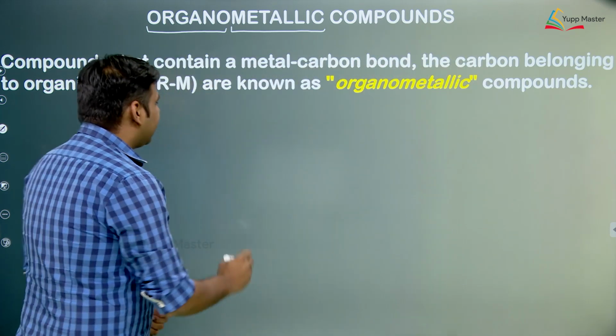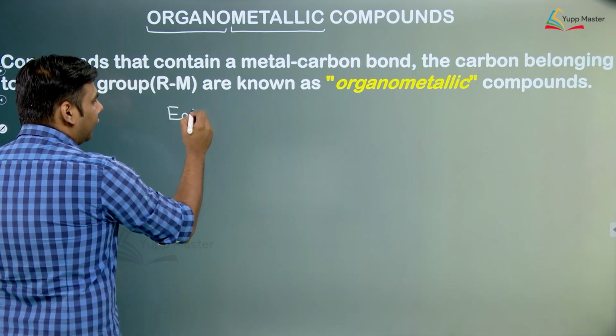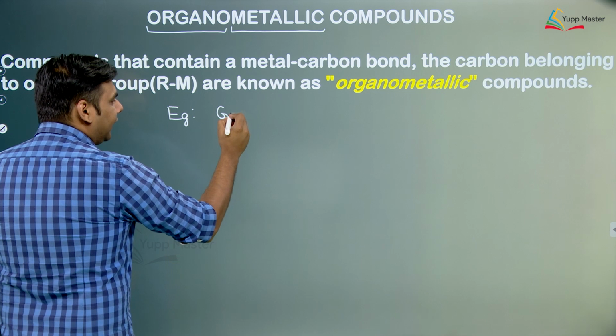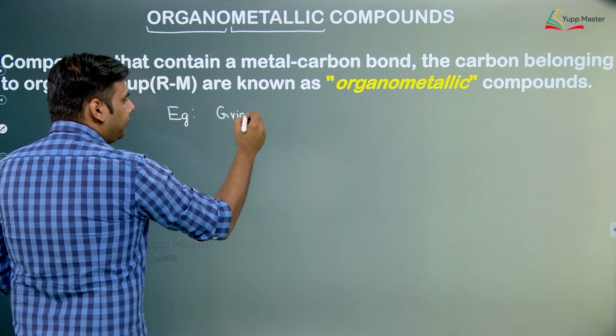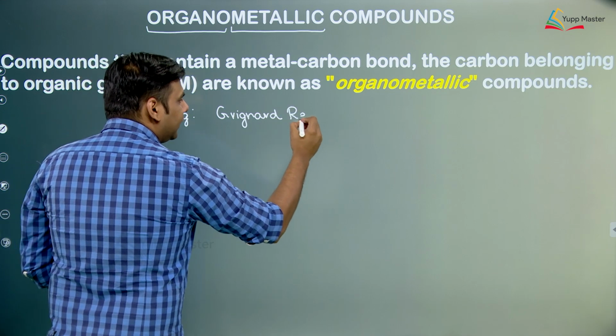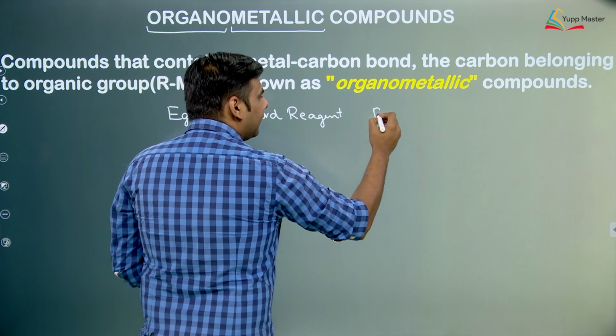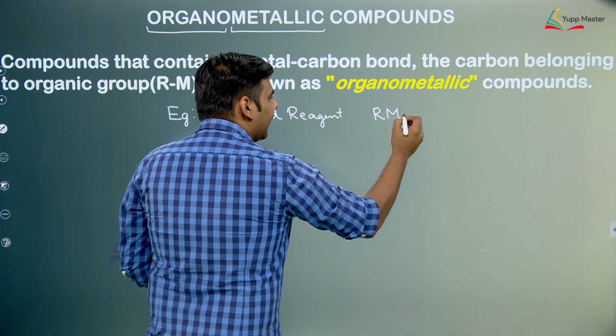So if you look at some examples of organometallic compounds, the first being Grignard reagent. Now what exactly is a Grignard reagent? Commonly we write Grignard reagent as RMgX.